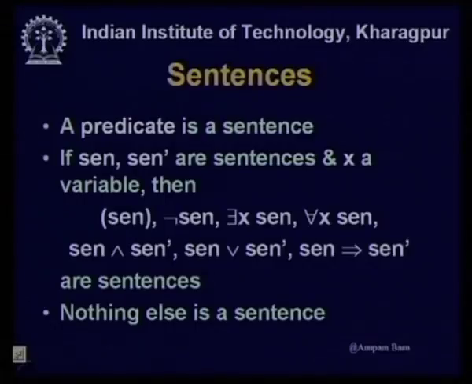Now, let us just do this. A predicate is a sentence, any predicate is a sentence. If SEN is a sentence, then SEN's complement is a sentence, okay. And x is a variable, then within parenthesis this sentence is a sentence, complement of a sentence is a sentence. There exists x, sentence is a sentence, for all x, sentence is a sentence, and all sentences connected with and, or, implication are sentences. This is it, and nothing else is a sentence.